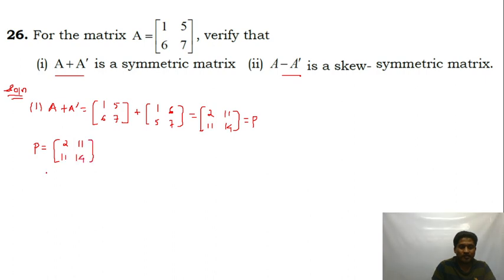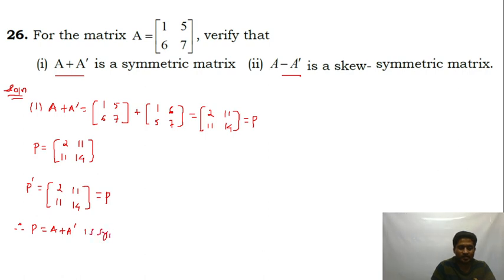Now what is P transpose? P dash is equal to [2, 11; 11, 14], which is the same as P. So P is equal to P dash. Therefore, P, which is A plus A transpose, is symmetric.